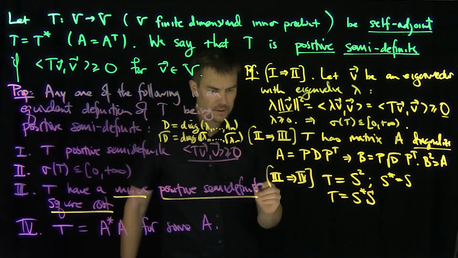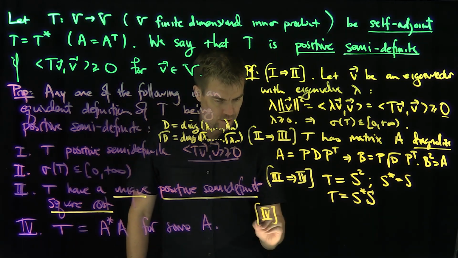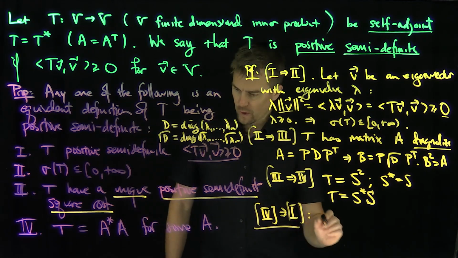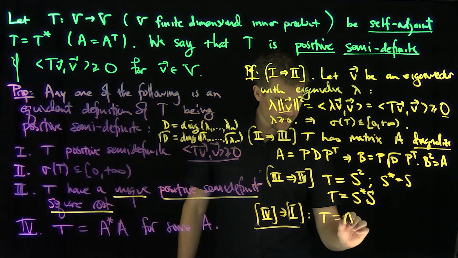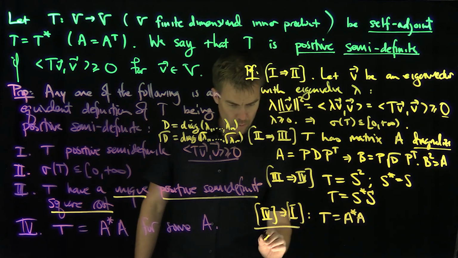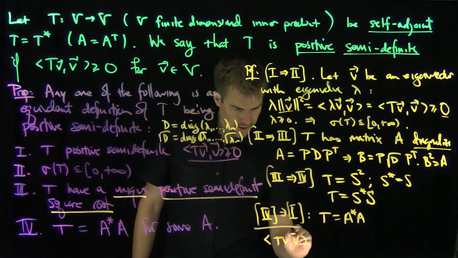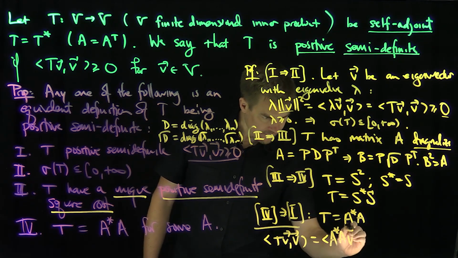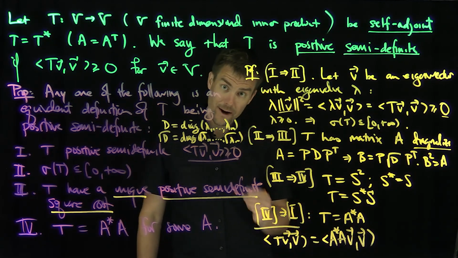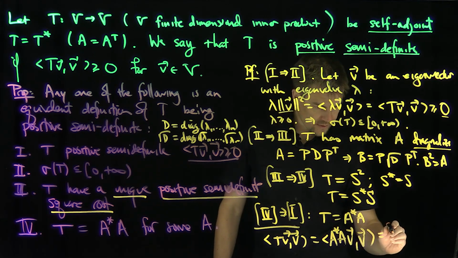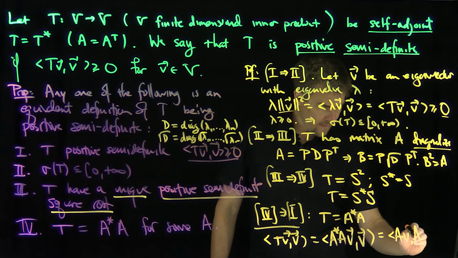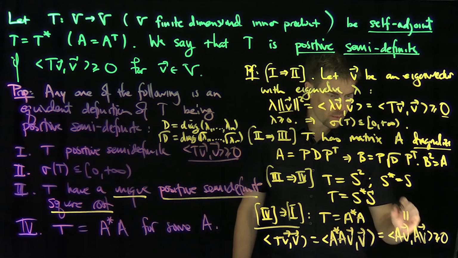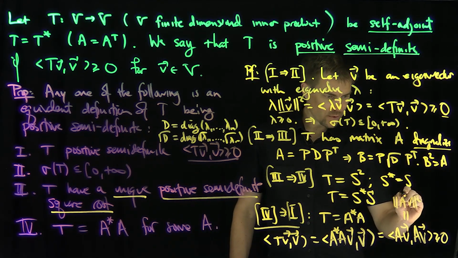And then finally, how do we get the last inclusion, 4 implies 1, to show that they're all the same? How do I do that? Well, if T is equal to A star A, then what will the inner product of T v with v look like for any vector v? It's going to look like A star A v with v. And then I pass the adjoint to the other side. This is just A v with A v, and that's greater than or equal to 0, because that's just the norm of A v quantity squared.